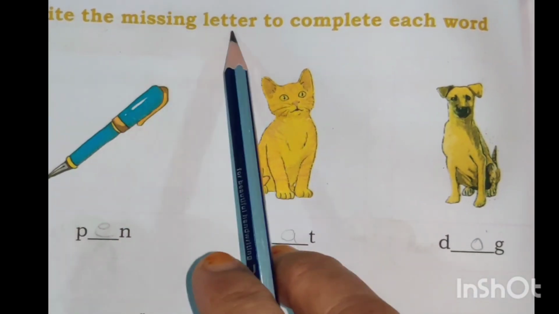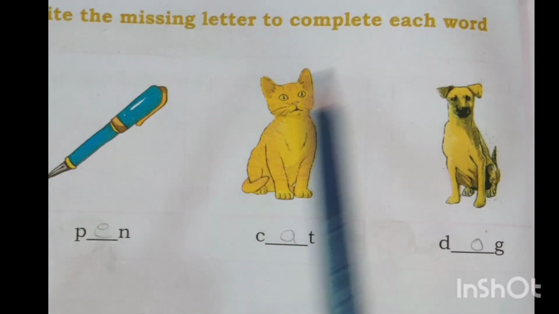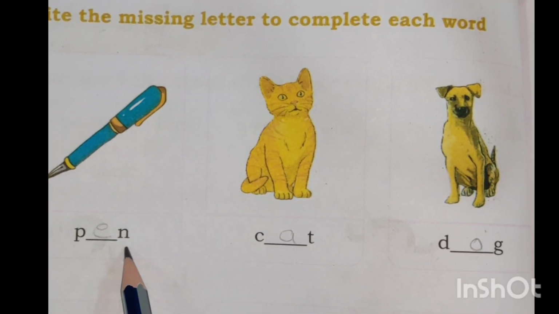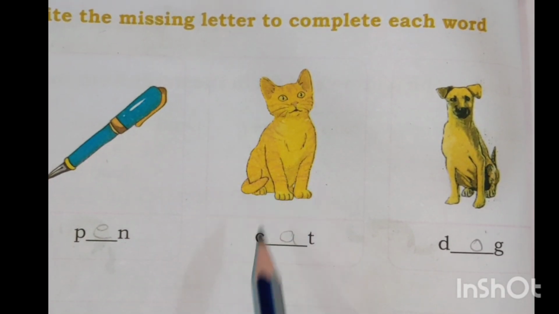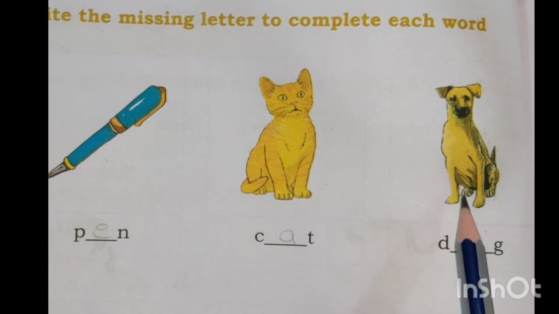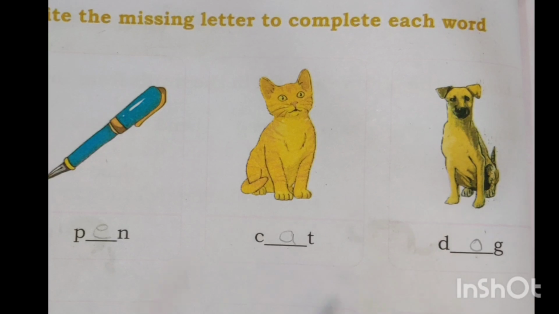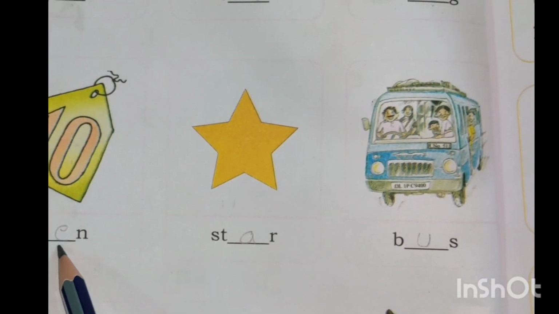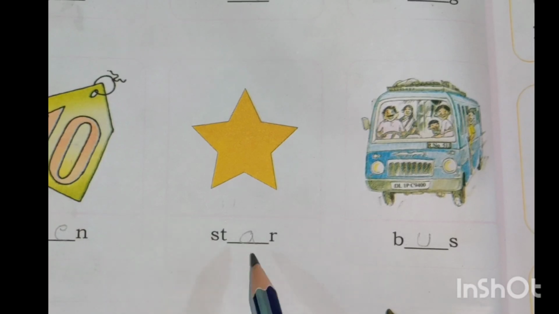Write the missing letter to complete each word. Pen, P-E-N, pen. Cat, C-A-T, cat. Dog, D-O-G, dog. Ten, T-E-N, ten.